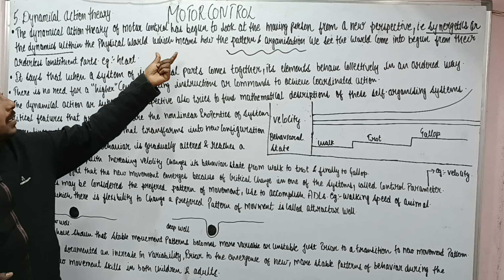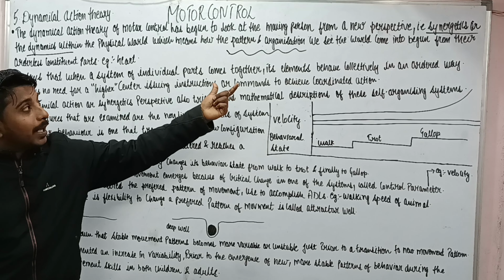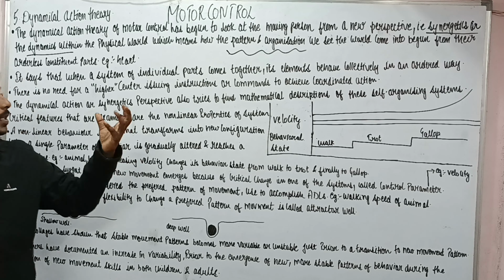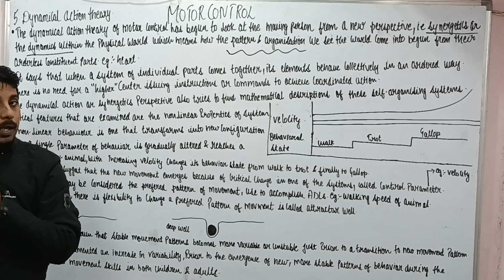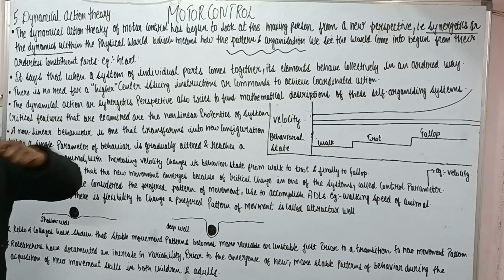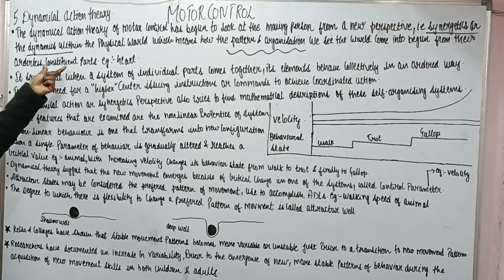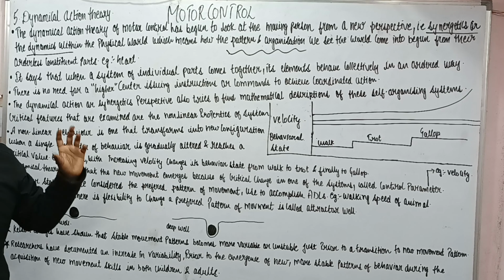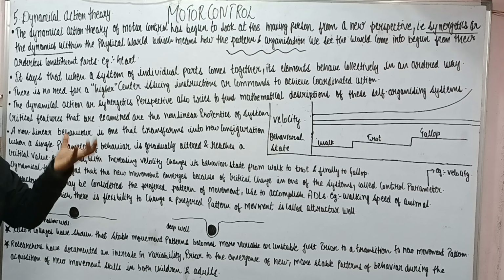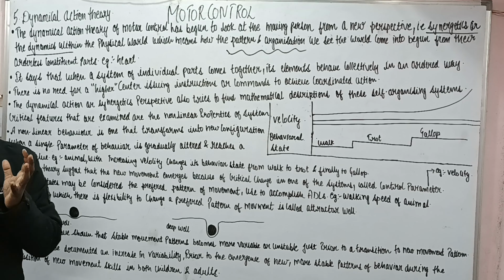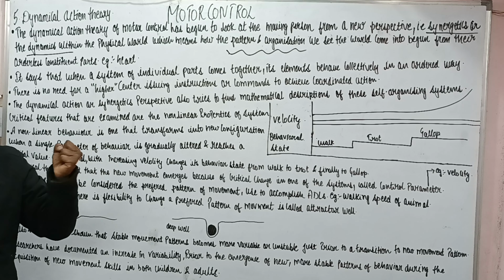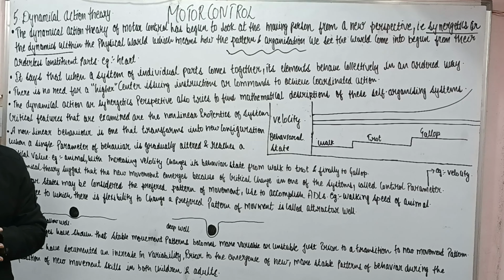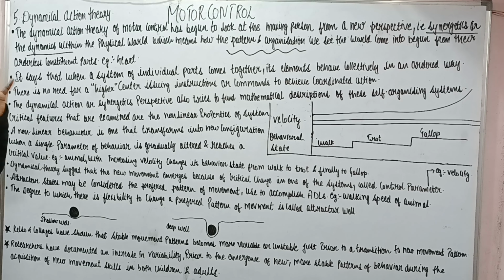That is, how the pattern and organization we see in the world. We see that the heart pumps the blood, but how does it come to begin from its orderless constituent parts, that is the heart cells. An individual heart cell is not of much importance to us, but when a lot of heart cells together form the heart and pump the blood to different parts of the body, it is very important. So this was the main basis behind the dynamical action theory.